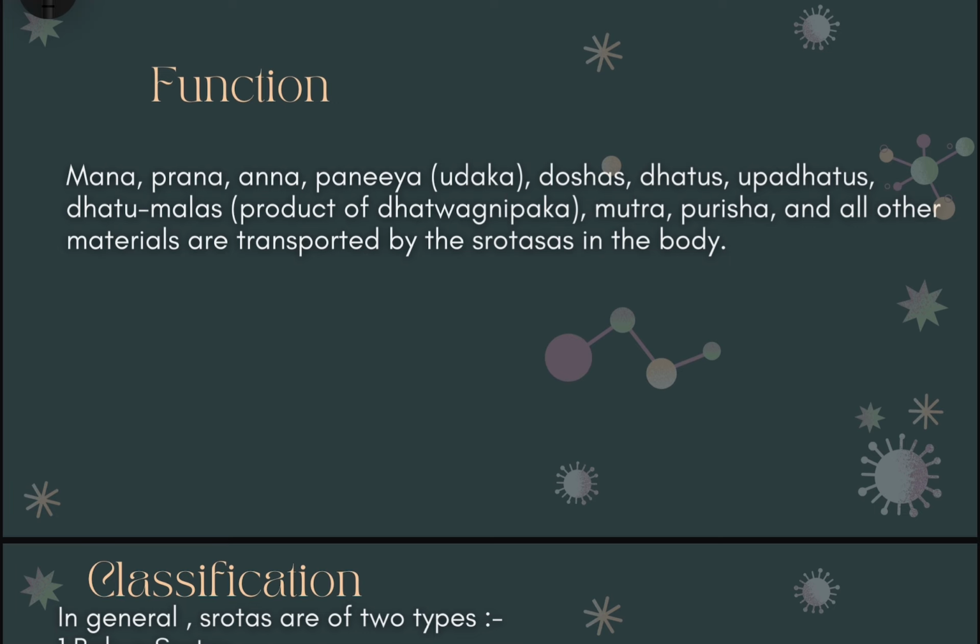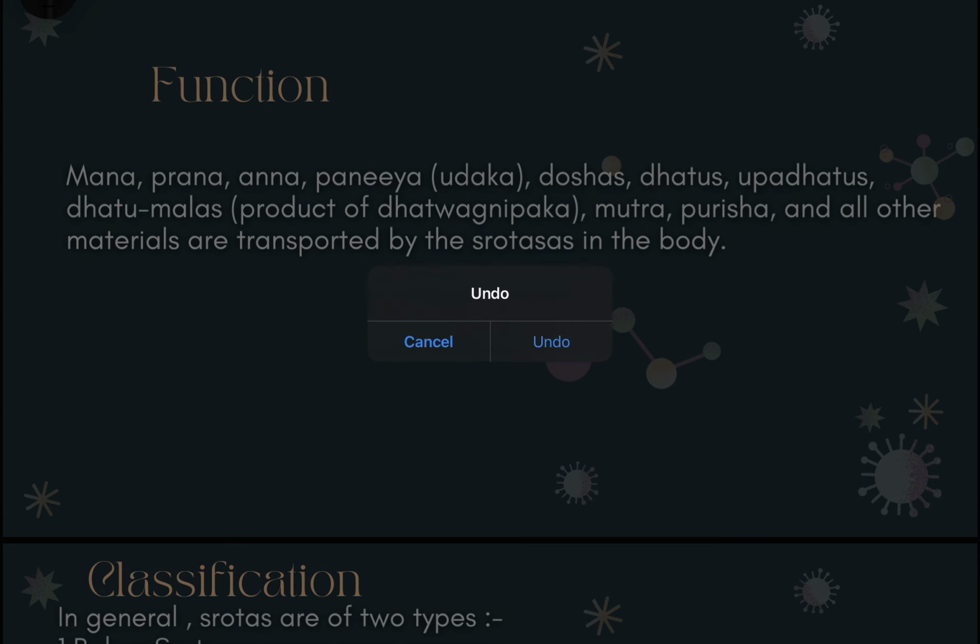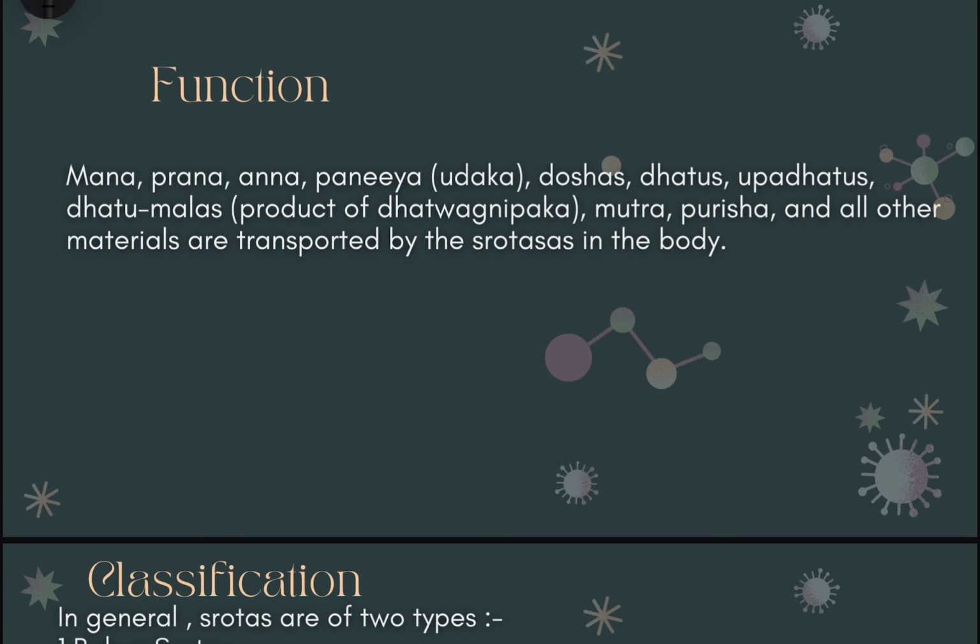We all know that, if we take the Rasadi Dhatus, for example, the Ras Dhatu originates from the heart and then moves continuously to different parts of the body, and so do the various dhatus and upadhatus. Along with this, we take the anna, and the various biometabolism, the pachan and all the things happen, and then it is made available to different parts of the body.